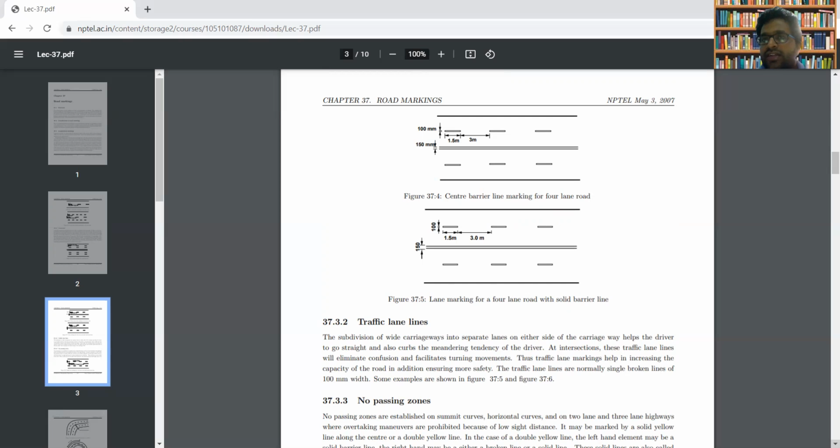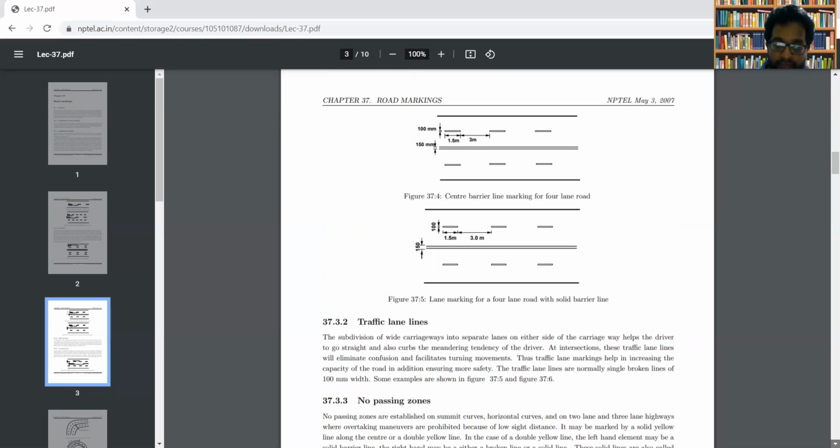When you are moving at intersections, on reaching the intersections, these traffic lane lines will eliminate the confusion and make sure that the turning movement is easy. So traffic lane lines will be helping in increasing the capacity of the road, and also they can ensure more safety. The traffic lane lines are normally single broken lines.